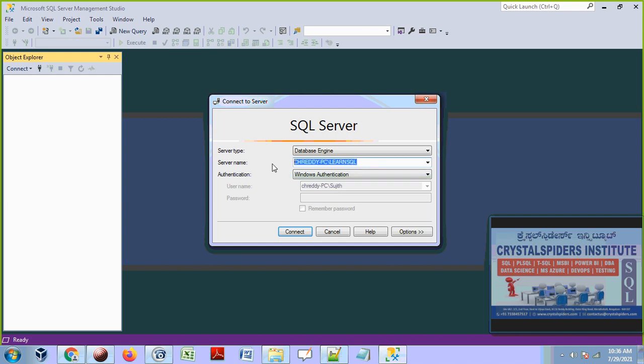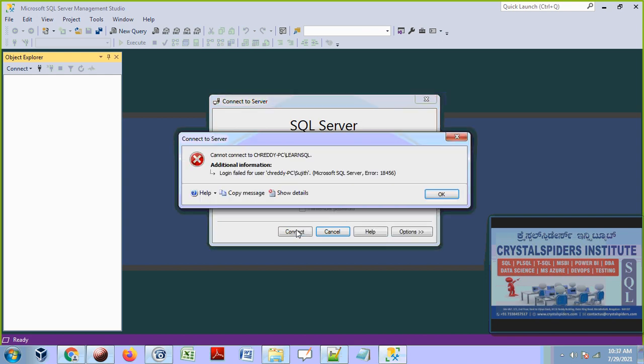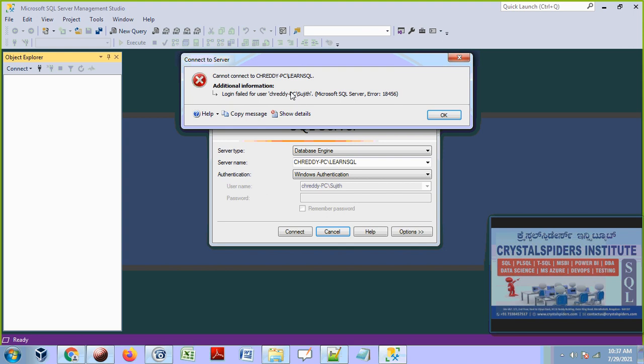So now SQL server also will perform authentication, but the problem is this user is not authenticated by SQL server because this user is not there inside this SQL server. We have not yet created it, so it will throw the error saying that login failed. It is not allowing us to connect to the SQL server because authentication is failed, guys. Because why? Because this Sujit is not authenticated by SQL server.